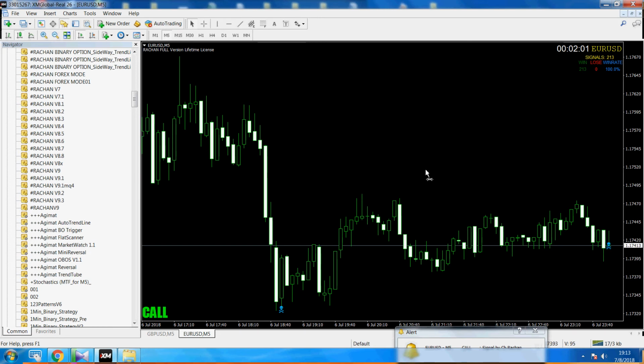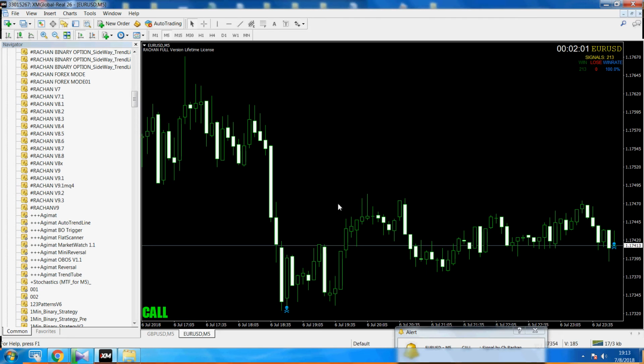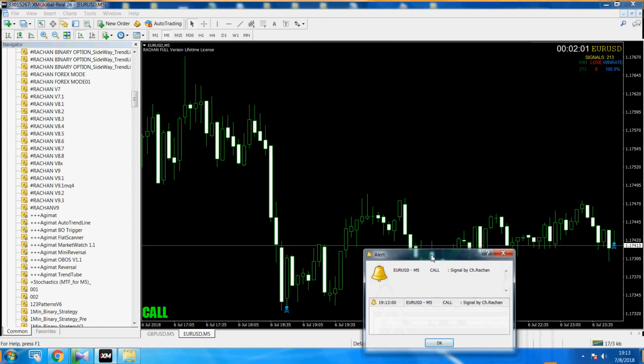You can see I have the symbol here for when the signal becomes a call option, it shows the picture call in green color here, and also shows the symbol like this